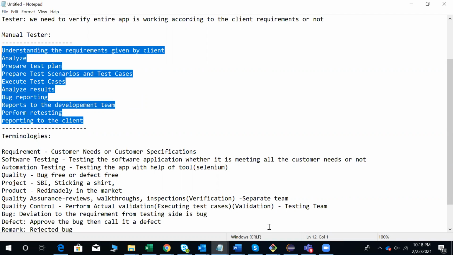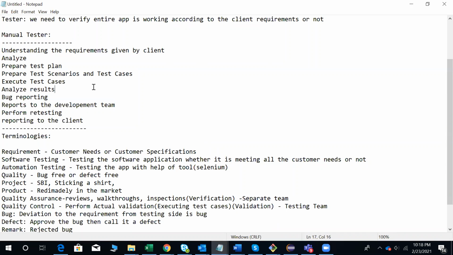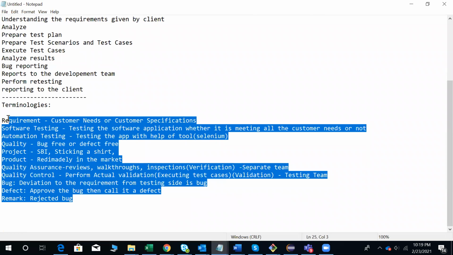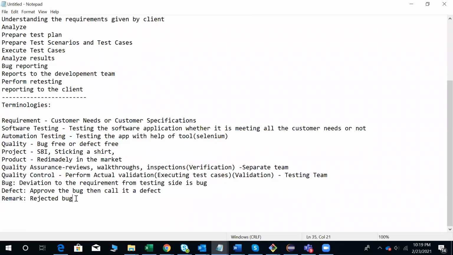We need to report bugs to the development team, perform retesting, and report to the client. These all things are very, very important. If you are clear with all these things in manual testing, surely you will be able to clear the interview, no doubt about it. That is about the manual testing part, and these are the few terminologies we require before going further into manual testing.